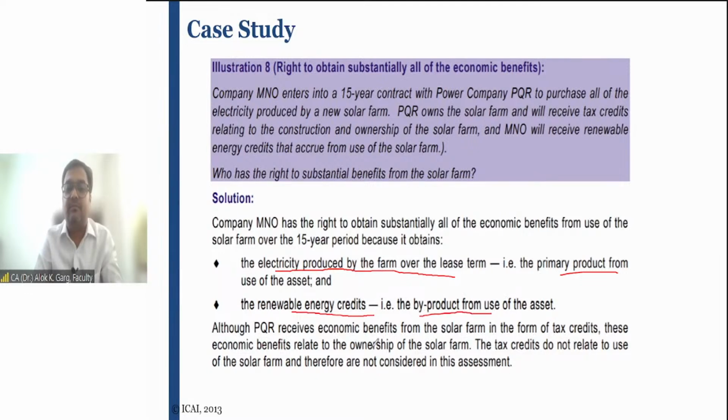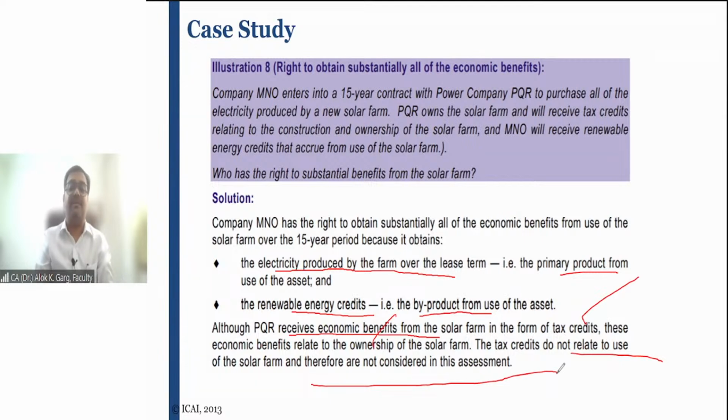Again, MNO. Although PQR received an economic benefit from the solar farm in the form of a tax credit, this economic benefit relates to the ownership of the asset, not to its use. The tax credit does not relate to the use of the solar farm and therefore is not considered in the assessment.